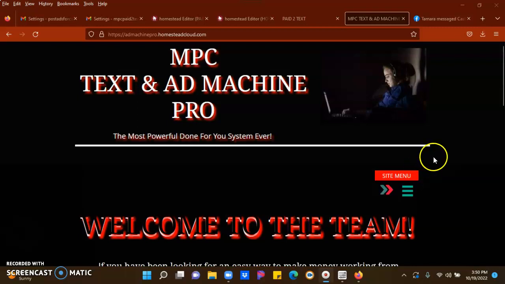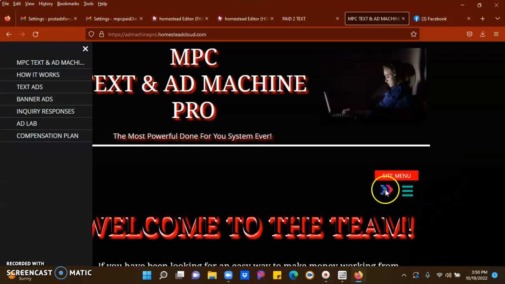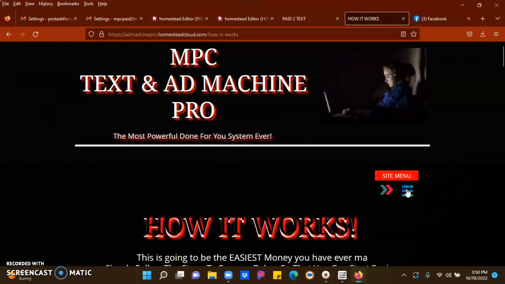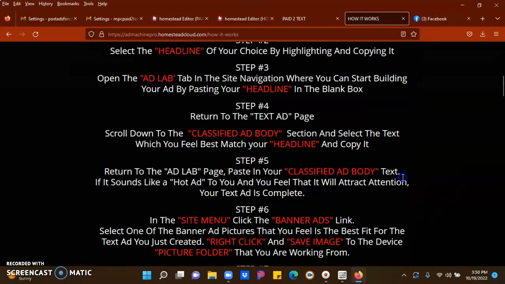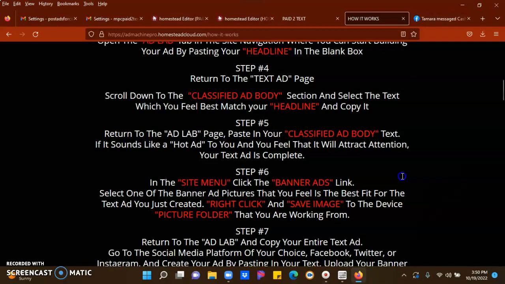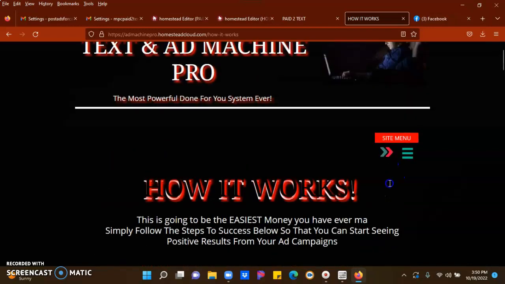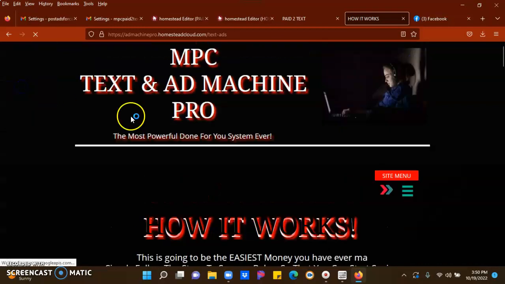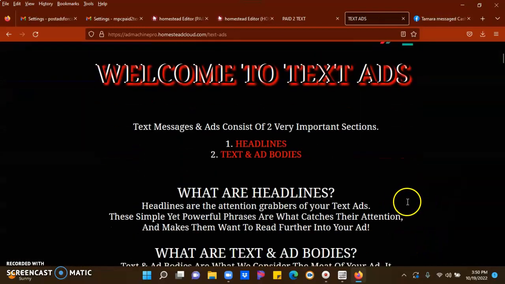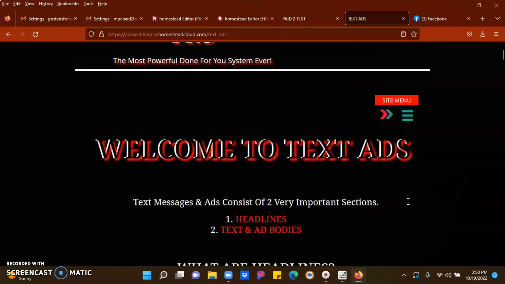So let's get started. The first thing you want to do is click right here, and you're going to go over here to the how it works, because you want to do a little read. You want to learn how this thing works, and then dive directly into it and start making it happen, right? So when you do your quick read on how it works, the next thing you want to do is go to text ads, because it's time to create that great ad, guys. That is what it's all about, creating these great ads and these great posts so that you can start earning.